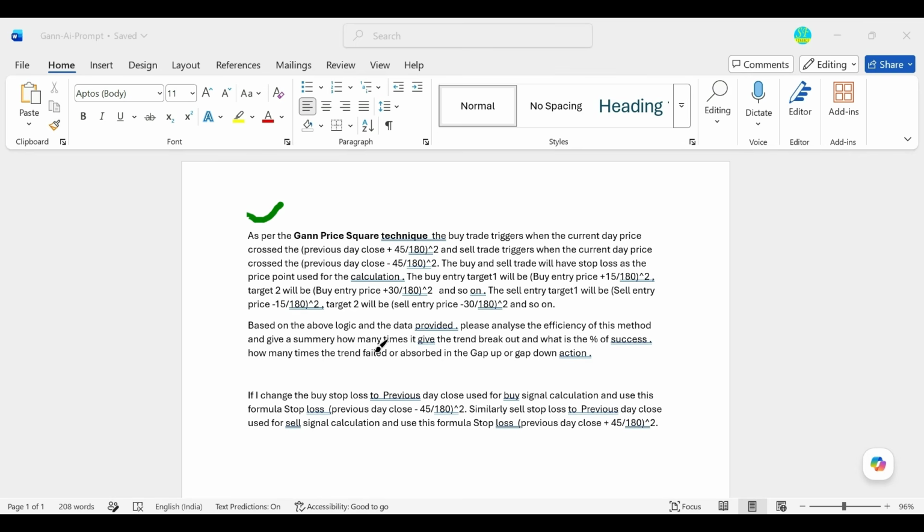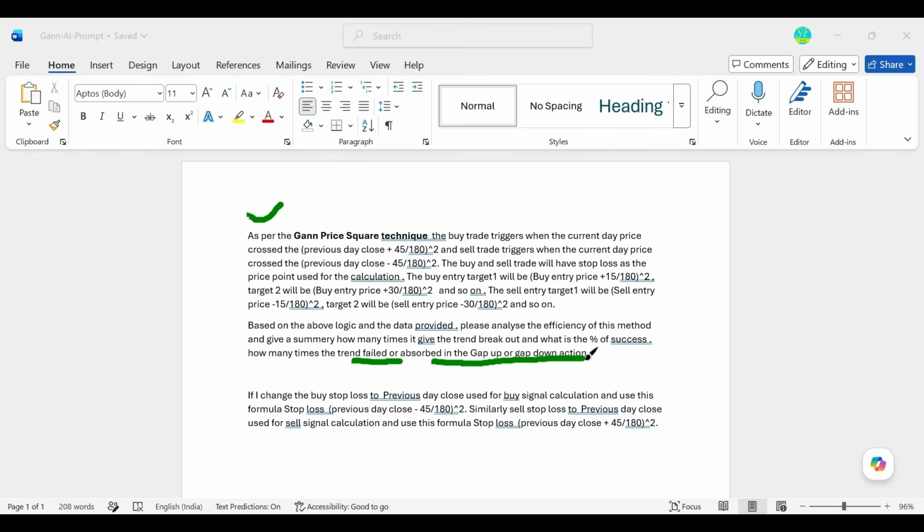I am asking ChatGPT, based on this logic and data provided, please analyze the efficiency of this method. Give me a summary of how many times it gives the trend breakout, what is the percentage of success, and how many times the trend failed or was absorbed in the gap up or gap down action. Though from the previous day close we will be calculating the buy entry and sell entry, sometimes there will be a gap up, sometimes a gap down. So we may not get a chance. Though it will penetrate, we may not get a chance to enter that trade.